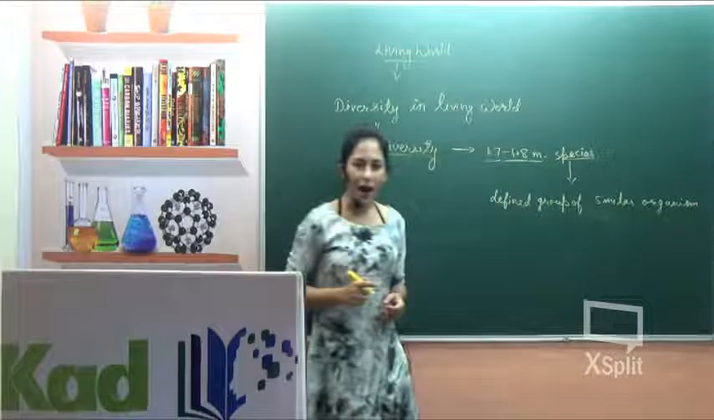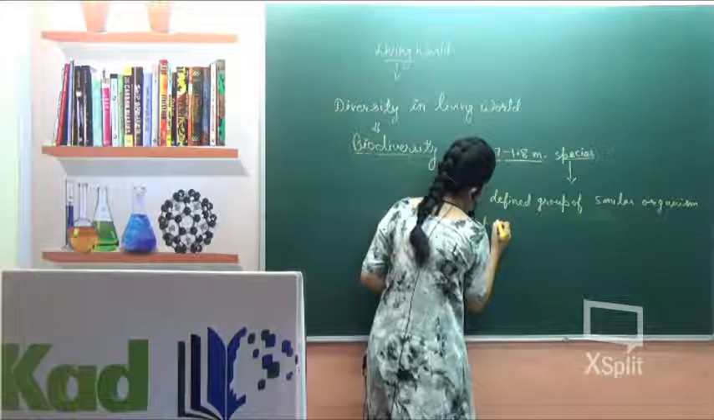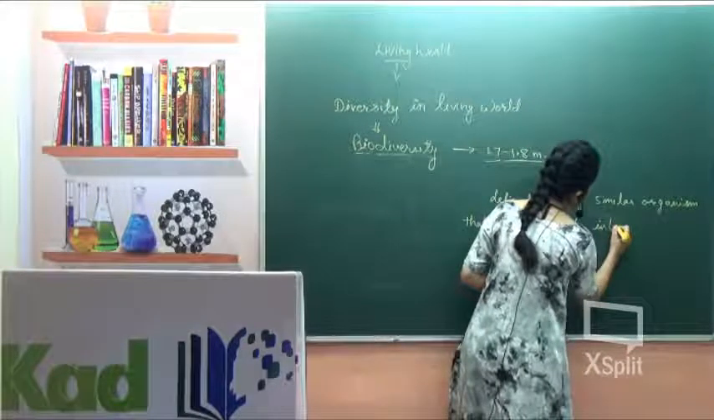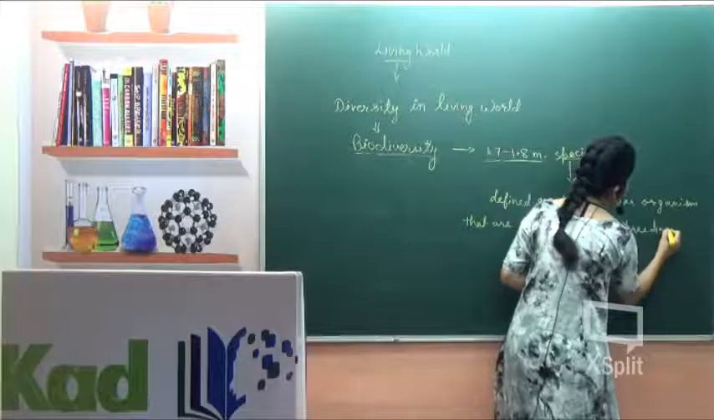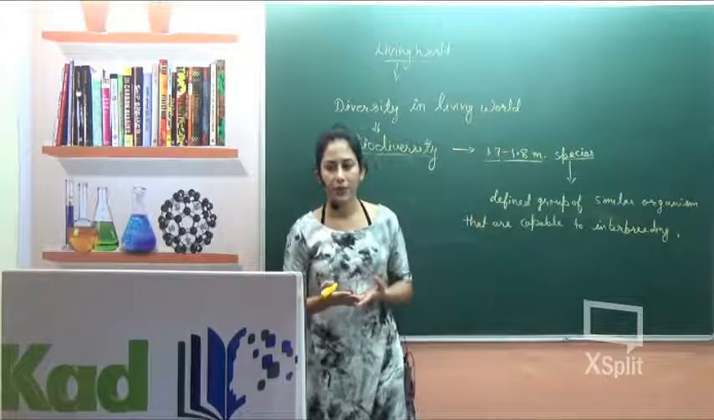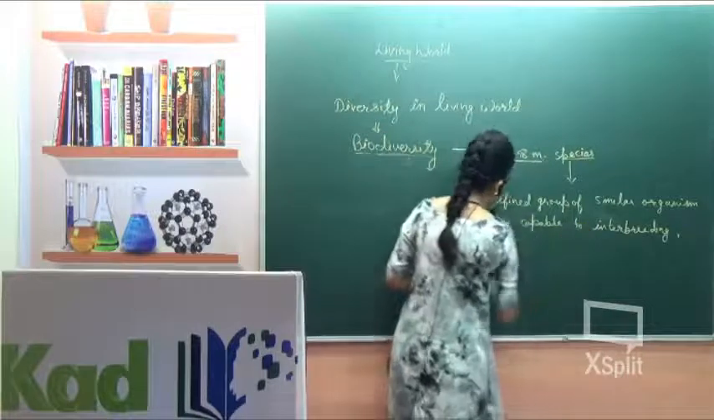As we know, various types of organisms are present on the planet, and till today 1.7 to 1.8 million species have been described. This is the number of species described so far.